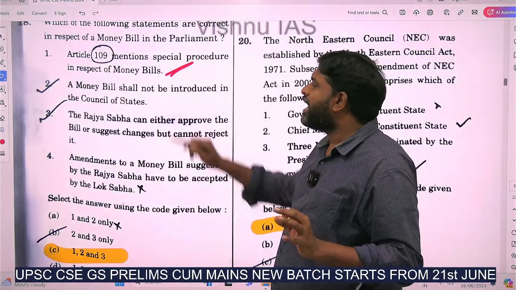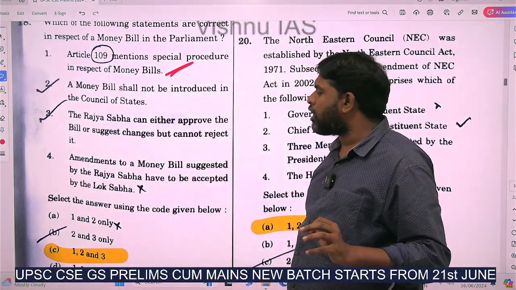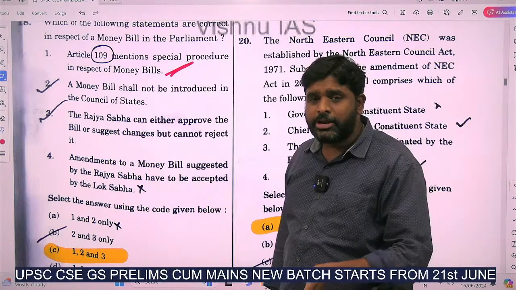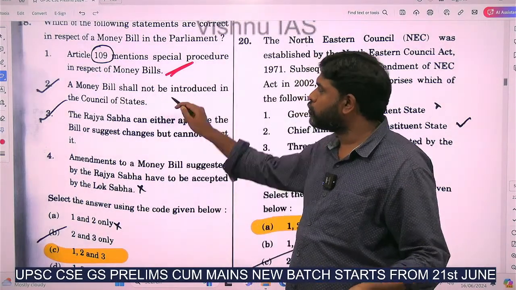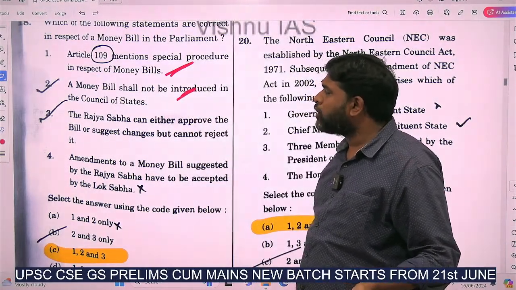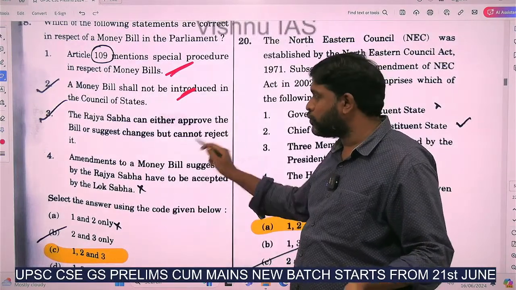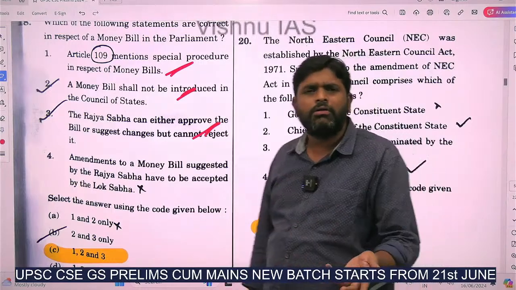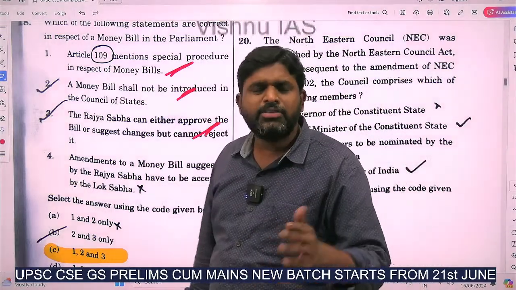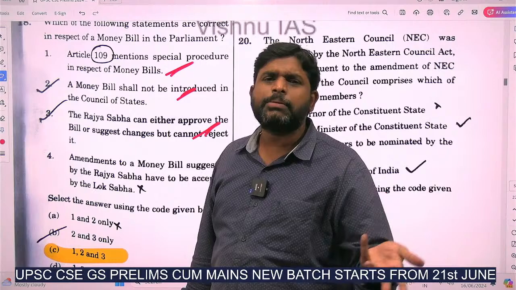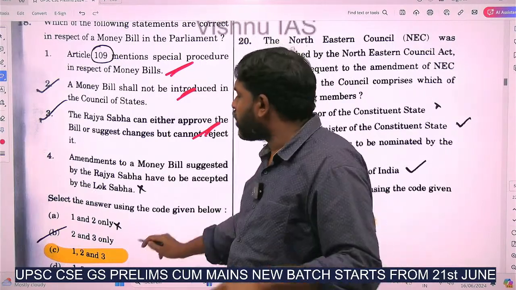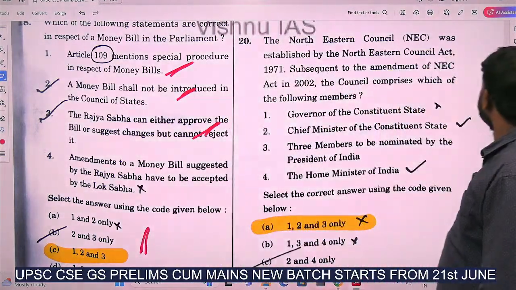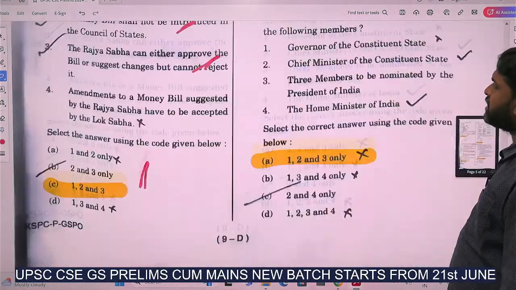Correct statement. A money bill shall not be introduced in the Council of State. Yes, it can be introduced only in the House of People. True. Rajya Sabha can either approve the bill or suggest changes but cannot reject. True. Amendments to a money bill suggested by the Rajya Sabha have to be accepted. No. If they want to accept, they can accept. If they don't want to accept, they can reject it. It means they are not bound to accept. Who? Lok Sabha. So answer is what? 1, 2 and 3. Please remember the questions.